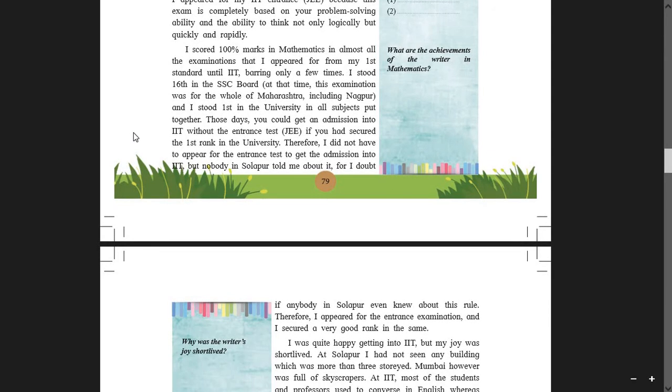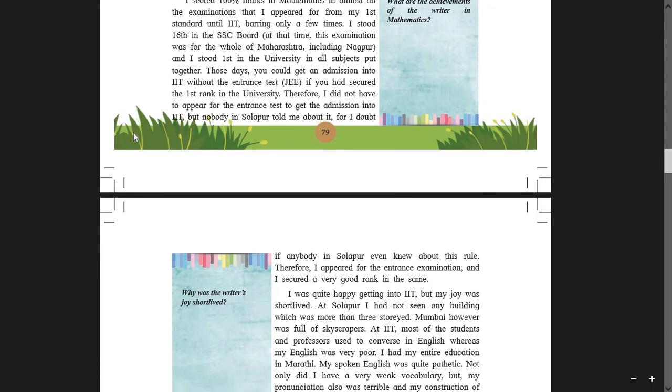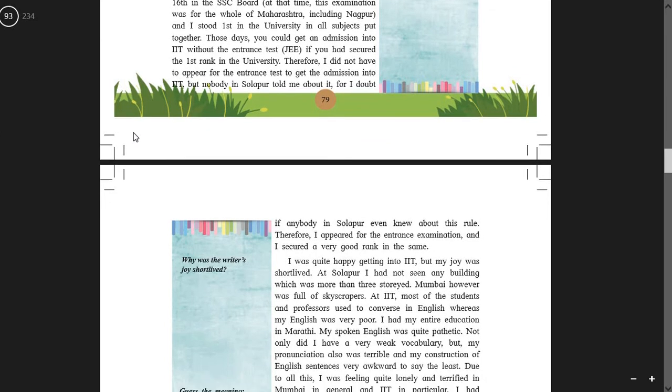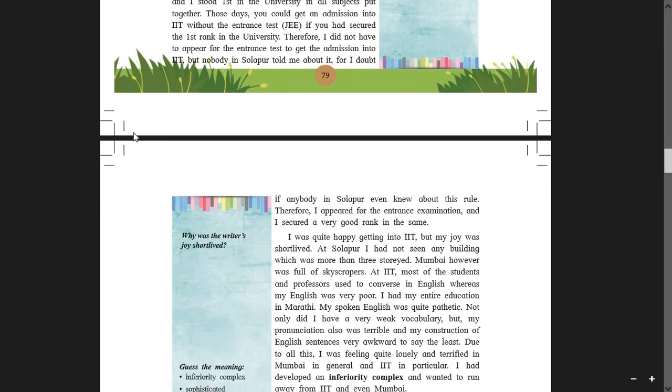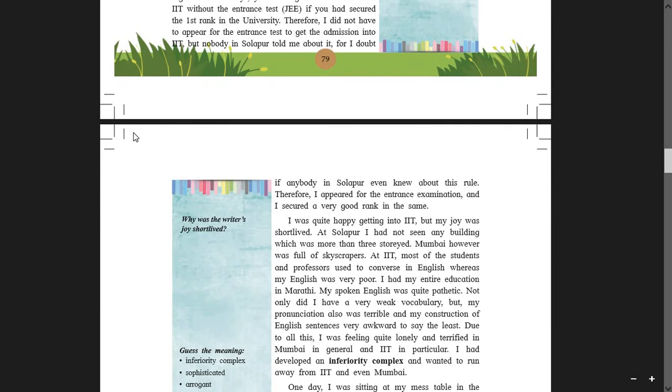But nobody in Solapur told me about it. For I doubt if anybody in Solapur even knew about this rule. Therefore, I appeared for the entrance examination and I secured a very good rank in the same. So finally, in this paragraph, we get to know that the writer is getting through the examination successfully.